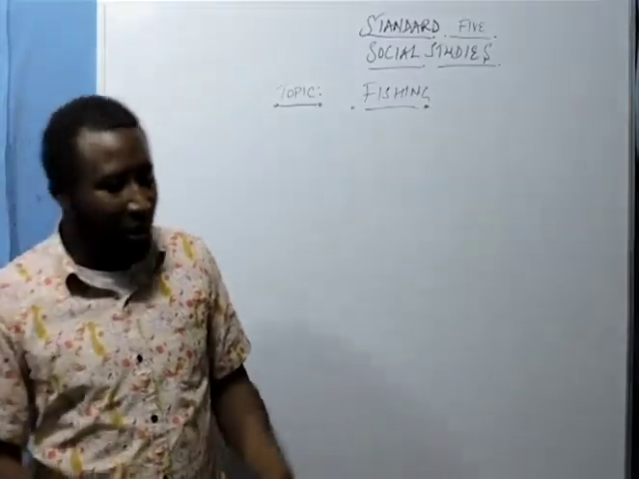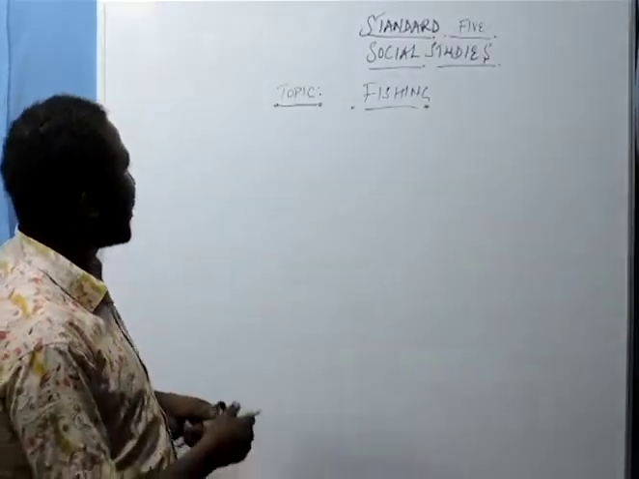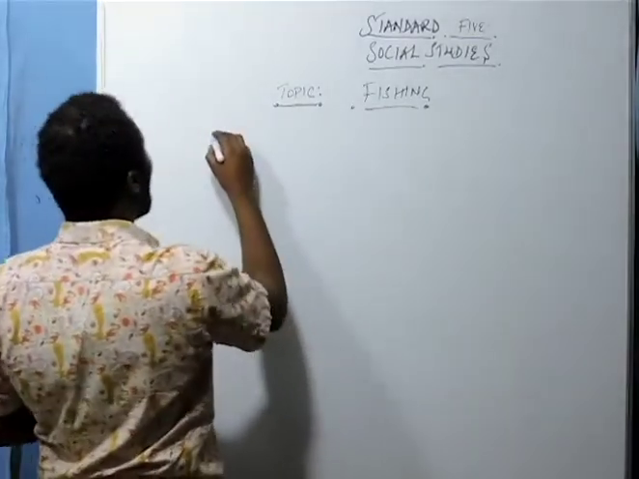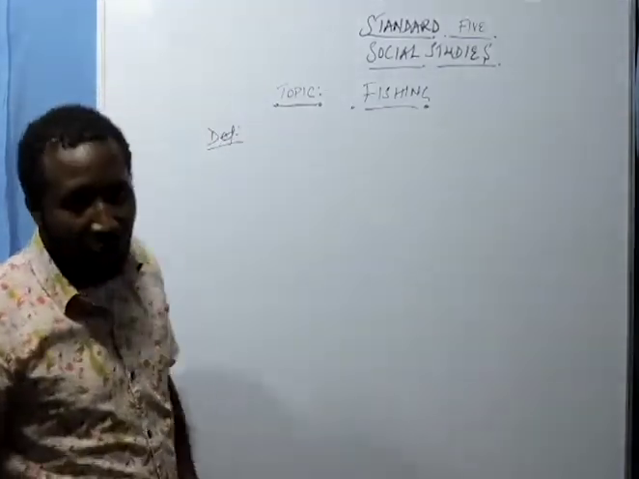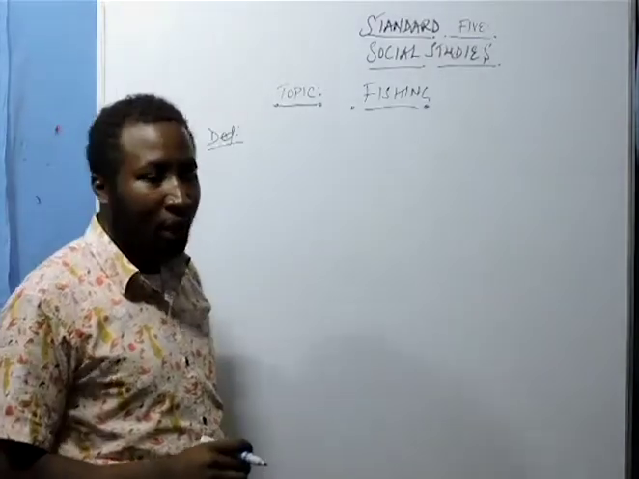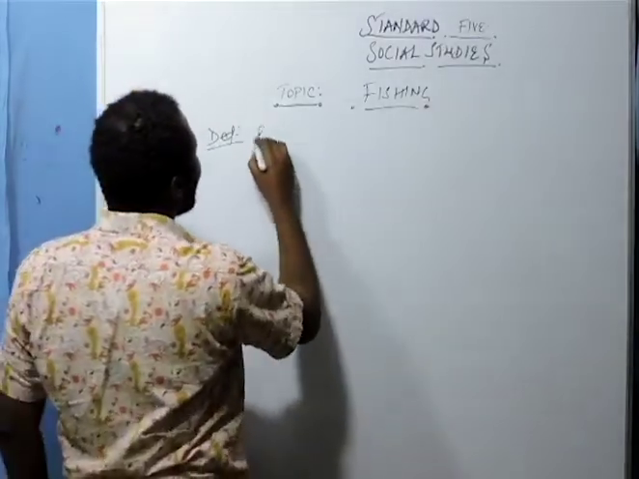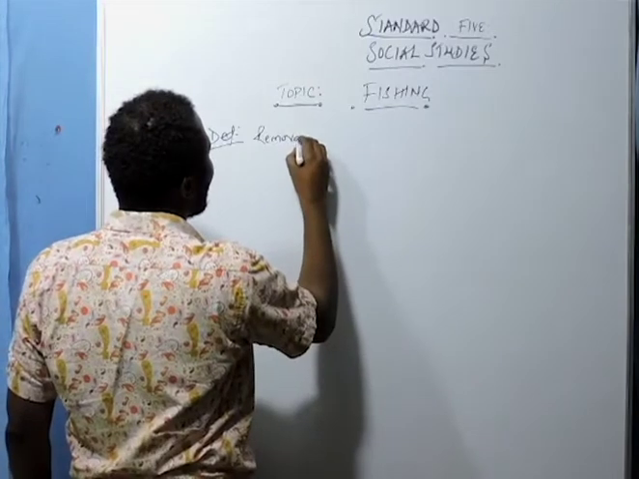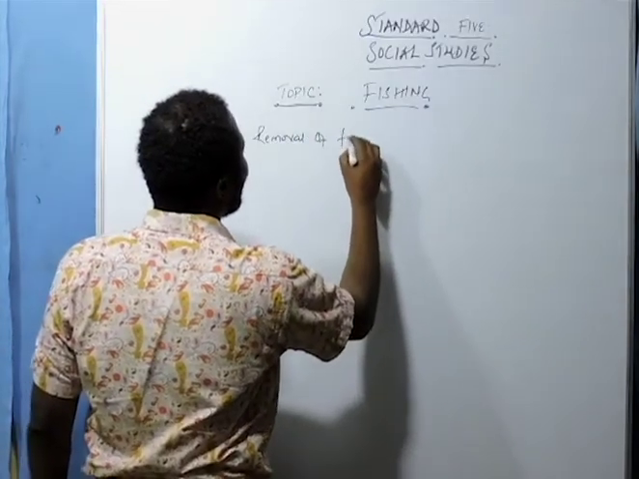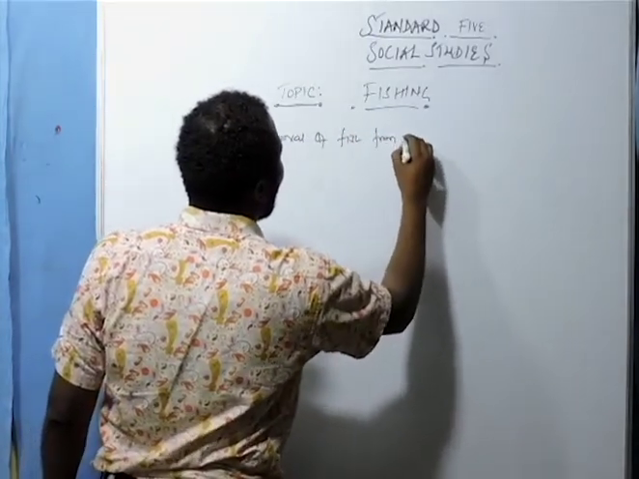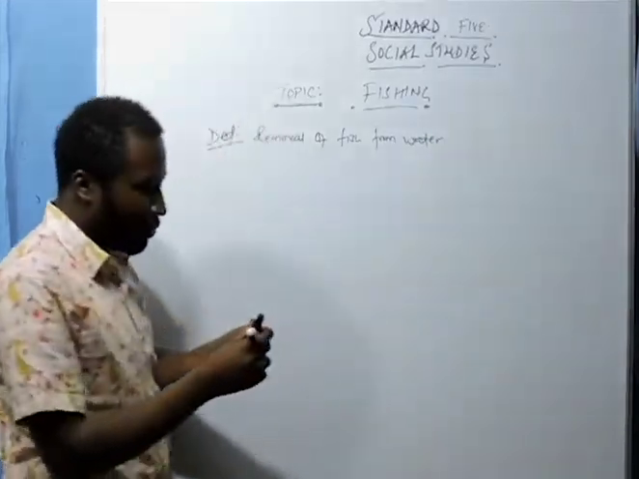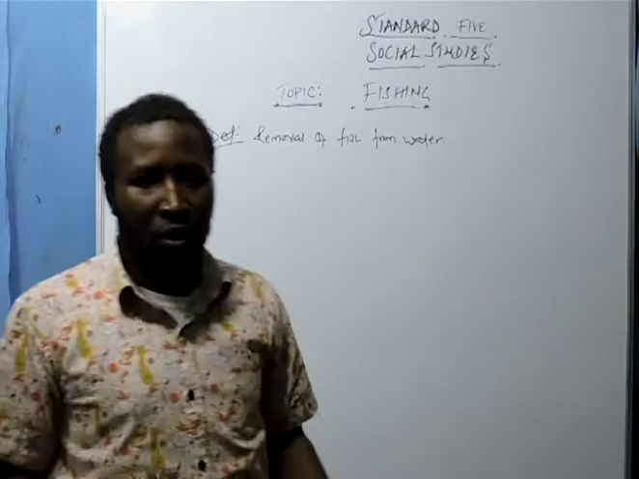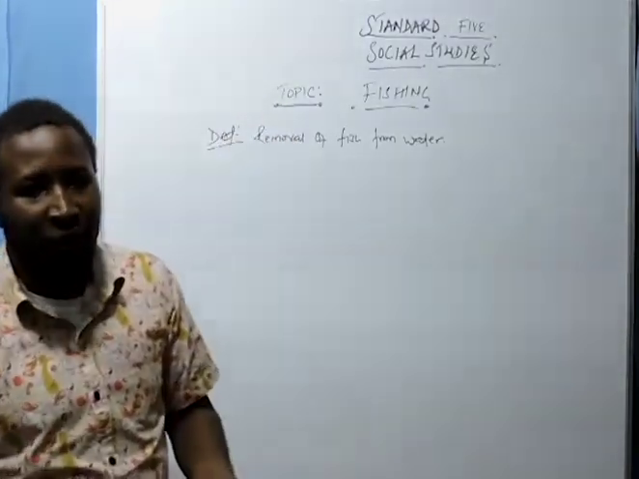Now, as we start, we need to understand what is fishing. So we start by looking at the definition of fishing. What do you mean by fishing? This is the removal of fish from water. When we remove fish from water, that is what we call fishing.